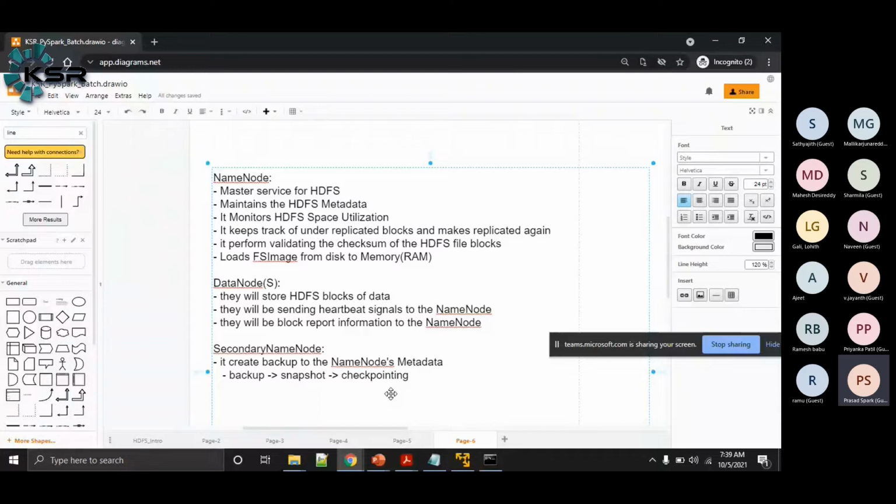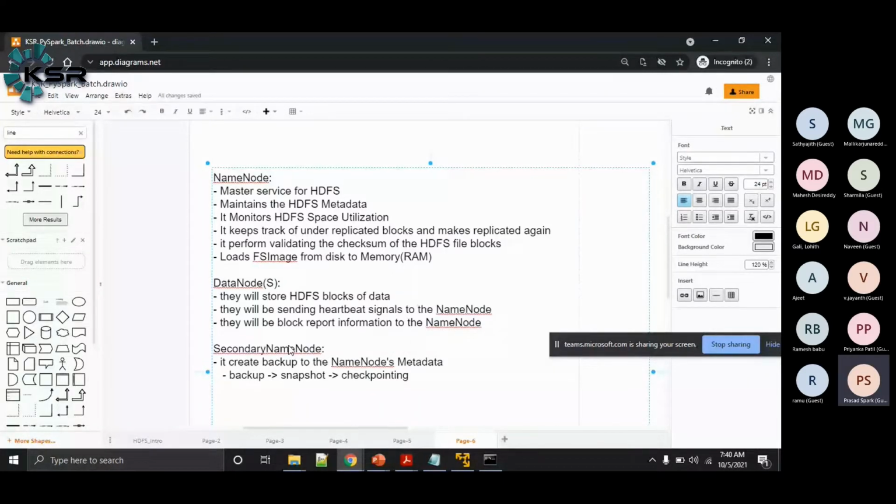the metadata will be created for the new file that is written to the HDFS, and that will initially go to something called an edit log, and data from the edit log will go to the name node's RAM. Now over a period of time we'll be writing data, reading data, or deleting some files and directories. All these will be recorded in the edit log, and from the edit log it will be synced to the name node RAM. Now at regular intervals of time, what will this secondary name node do?